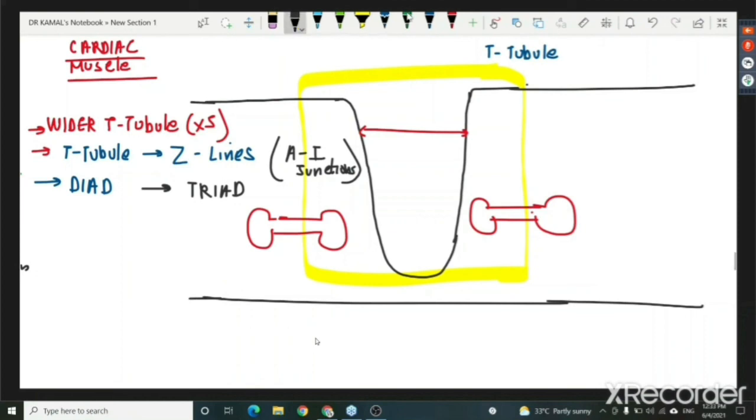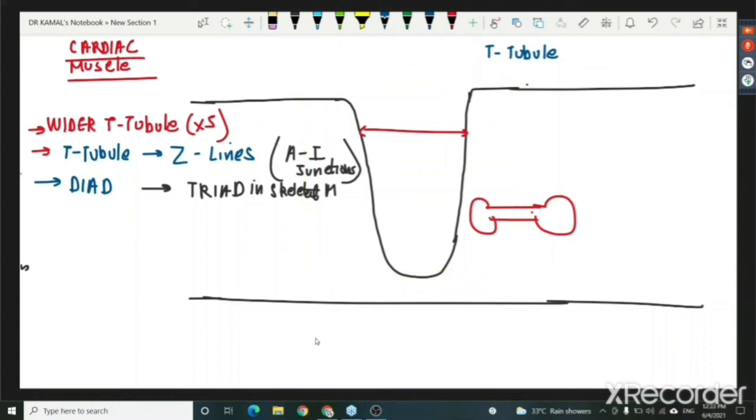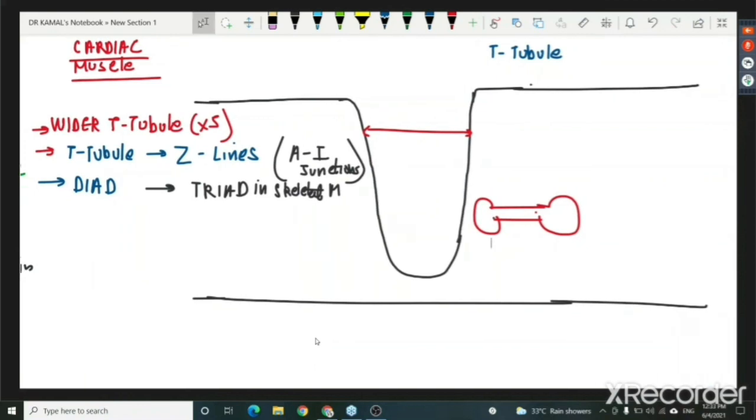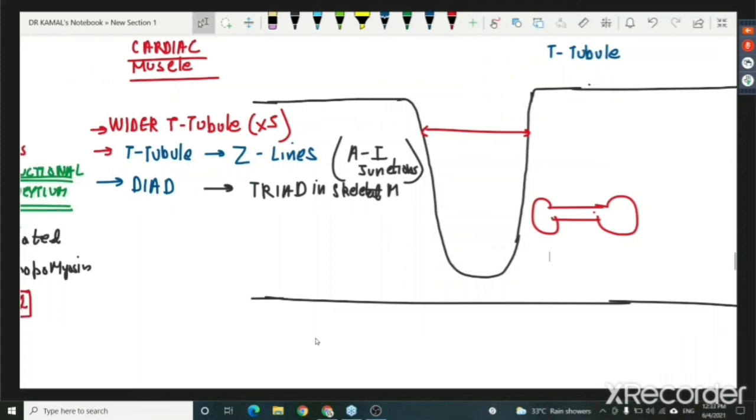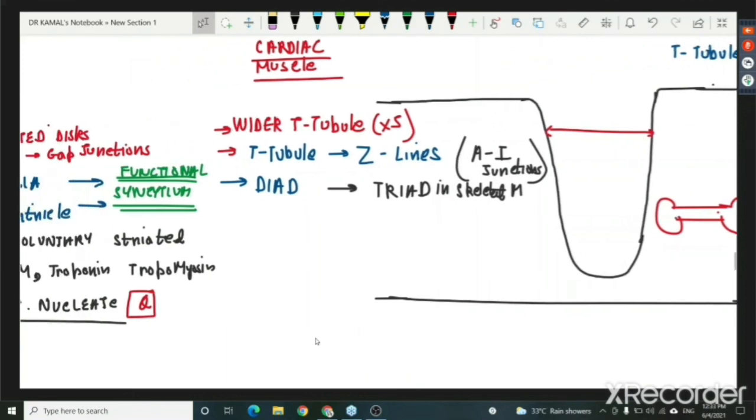So the triad is in skeletal muscle. Here we have only a dyad. Dyad means 1 plus 1, no third. So it's a dyad in the cardiac muscle, right? We have a triad in the skeletal muscle and a dyad in the cardiac muscle. We have a wider T tubule, more width of the T tubule, in the cardiac muscle fiber. What is the other difference? Let me show you quickly the slide of dyad and triad so that you immediately remember, although I've drawn it for you, and then I'll tell you the basic differences again.